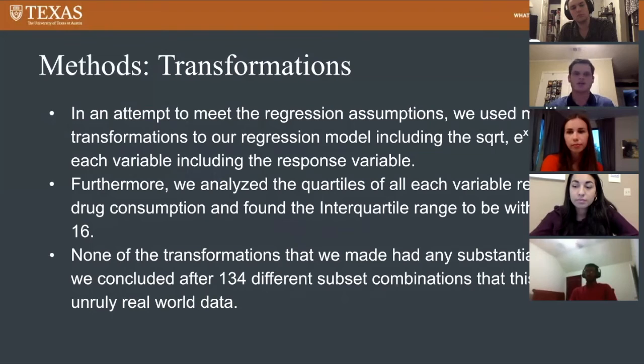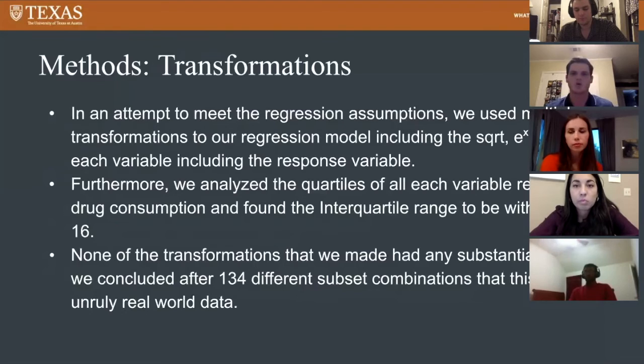In an attempt to meet the regression assumptions, we used multiple transformations on our regression model, including square root, log of x, log of y, square root of x, square root of y, all of these in different combinations to try and make a better model. We concluded that none of these made any difference on our plots or correlation or predictability. So we found that there wasn't any use for them.